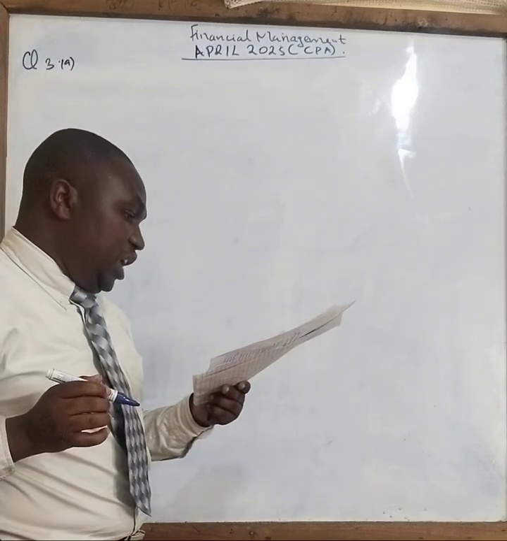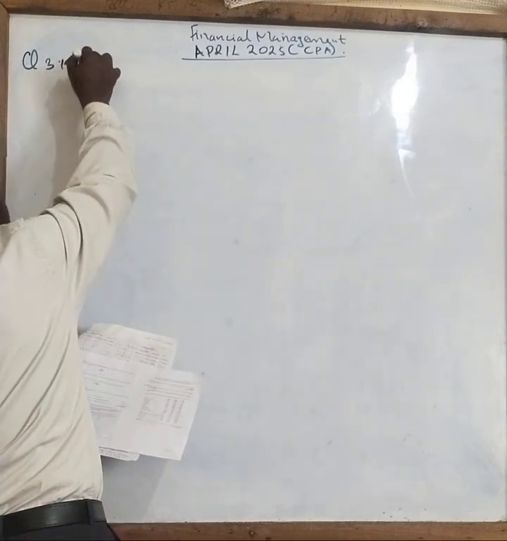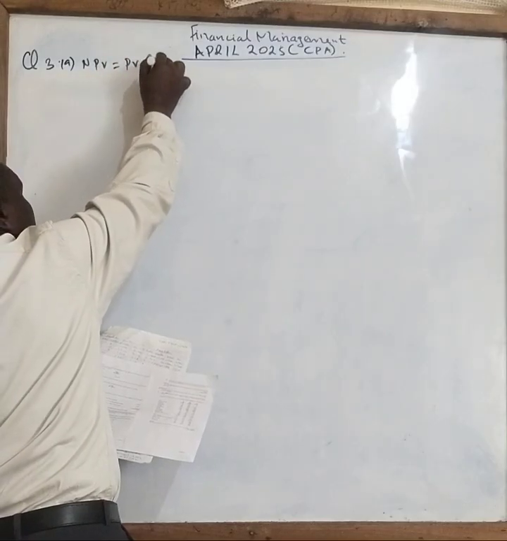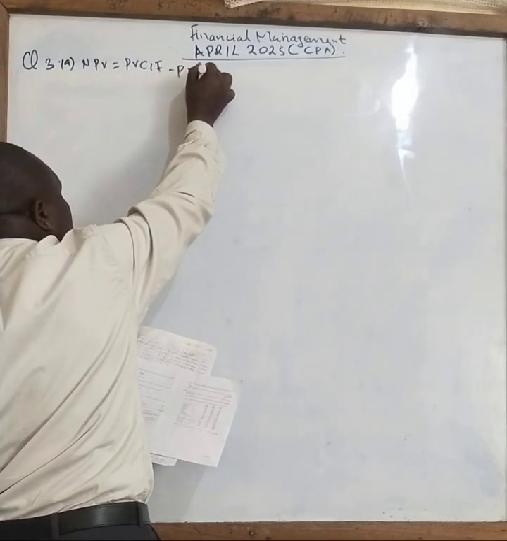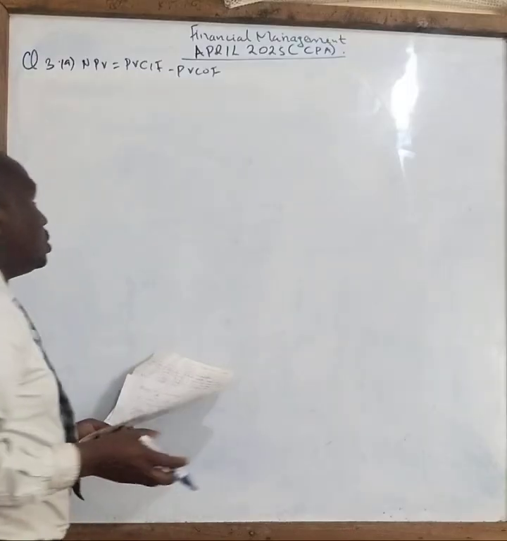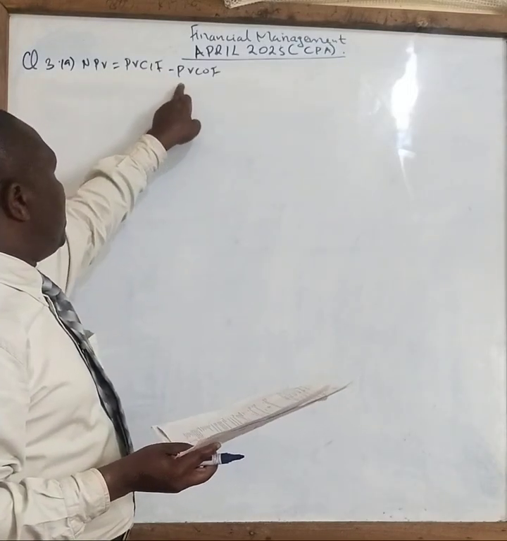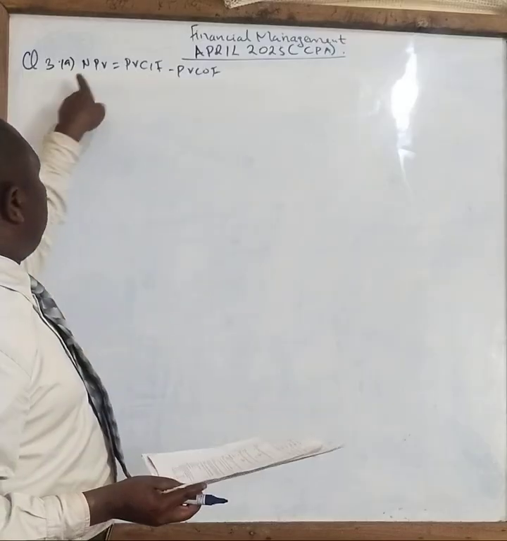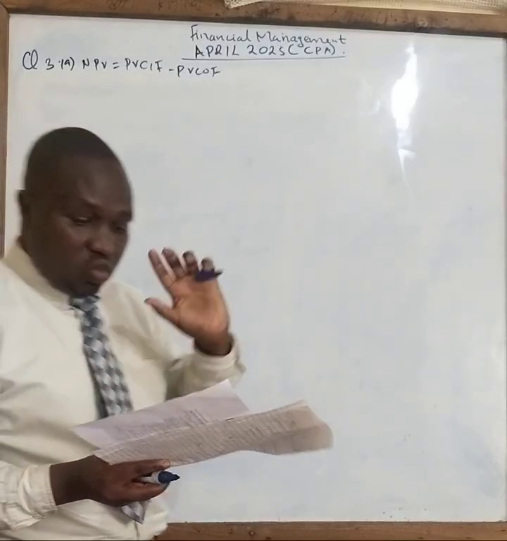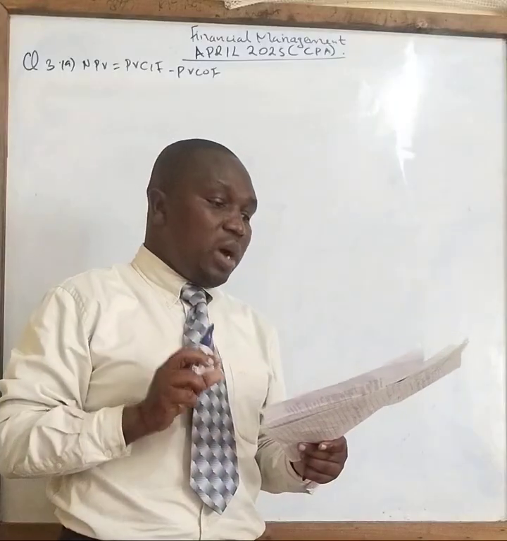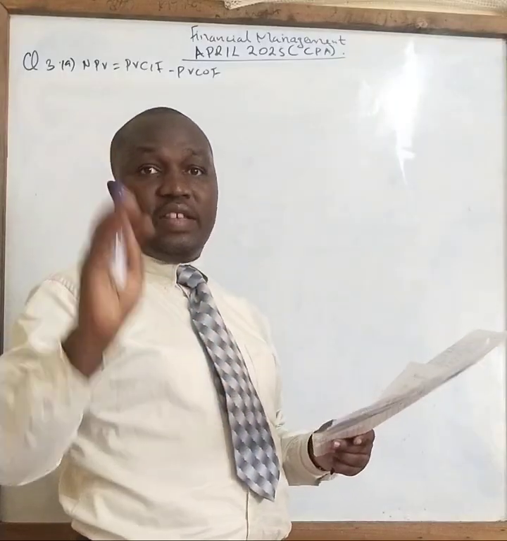A is asking me to calculate the net present value. Net present value is given by present value cash inflow minus present value cash outflow. Correct? So this is my formula. Present value cash inflow minus present value cash outflow, I will get now the net present value. That is what I've been told to work on. 12 marks. So these 12 marks will come from these 6 projects.